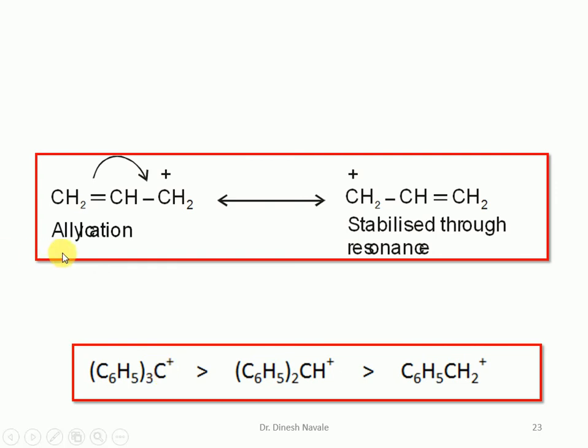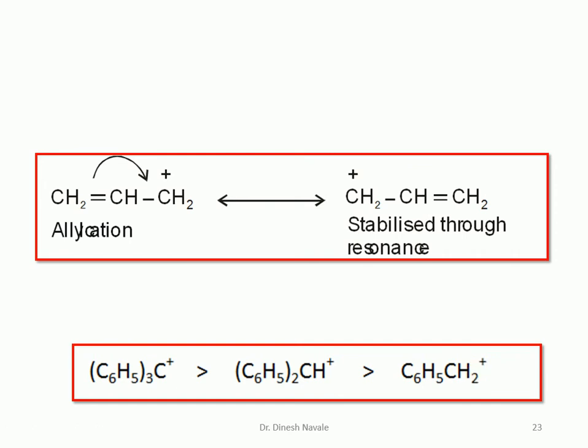Now the allyl cation. In case of the allyl cation, this carbocation can be easily stabilized by resonance. So allyl carbocations are more stable due to resonance stabilization. This is the triphenyl carbocation, this is a diphenyl carbocation, and this is a benzyl carbocation. In case of the triphenyl carbocation, the carbocation is in conjugation with the three phenyl rings, so three phenyl rings are contributing to the resonance. In case of the diphenyl carbocation, two phenyl rings are contributing to the resonance, whereas in the benzyl carbocation, only one ring is contributing to the resonance.